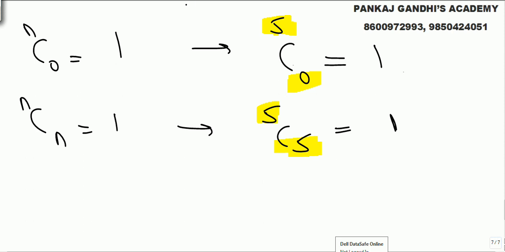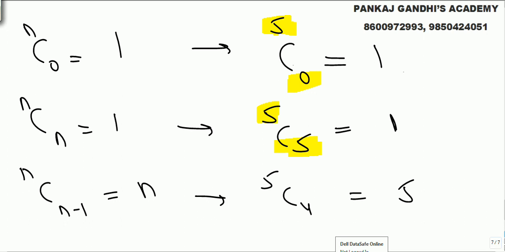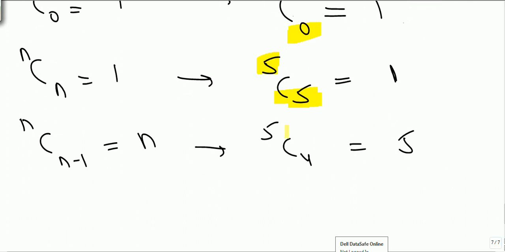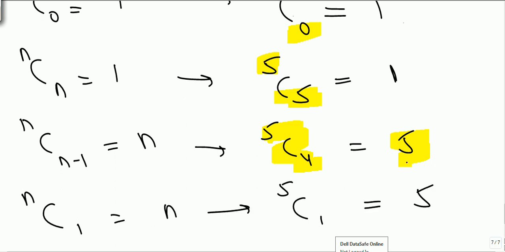Standard result, mug it up so later on you can use it. NCN minus 1, it's N, means if out of 5 you want to select 4, 5 ways. Standard results, later on will be very useful. And if I tell you out of N select 1, again N; let's say out of 5 any one you want to select, 5 ways. Standard results.